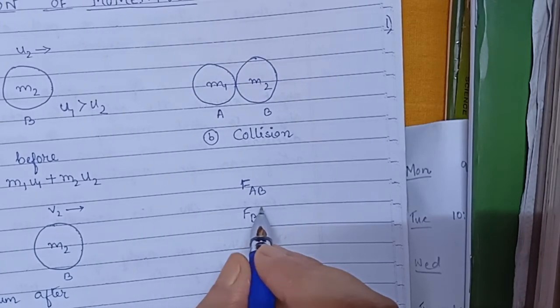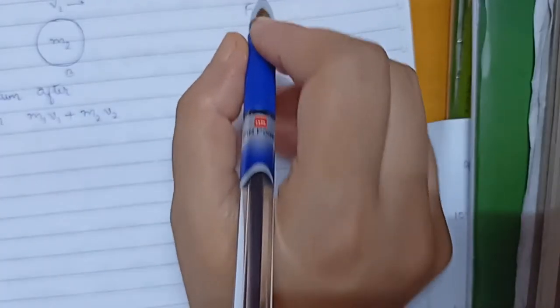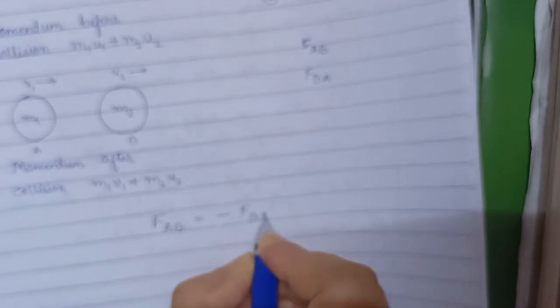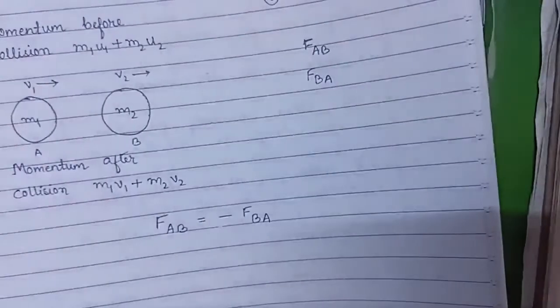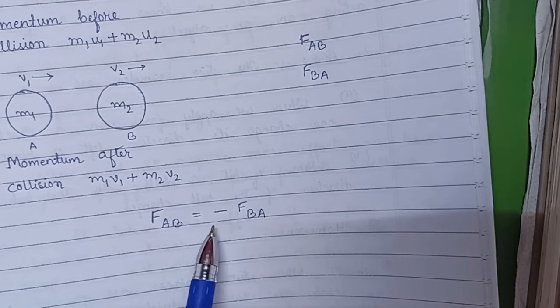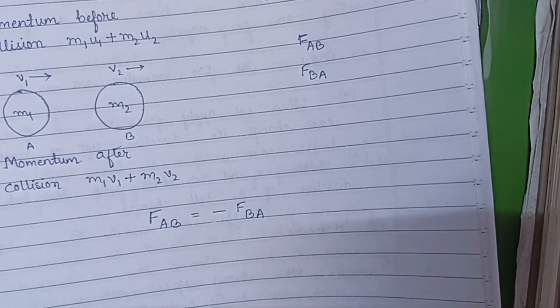They are equal but opposite in direction, from Newton's third law. So according to Newton's third law, we can write FAB is equal to minus FBA, which means it is opposite in direction.